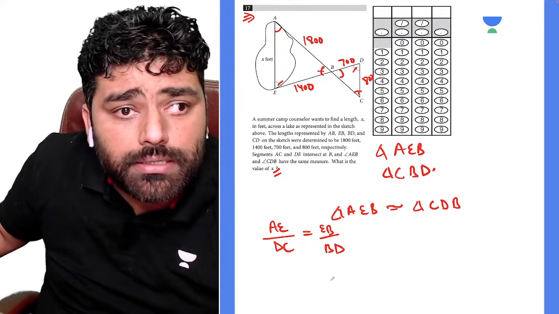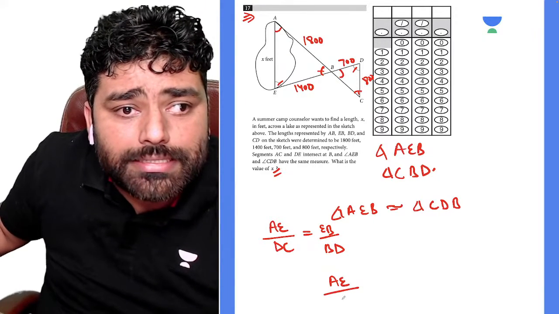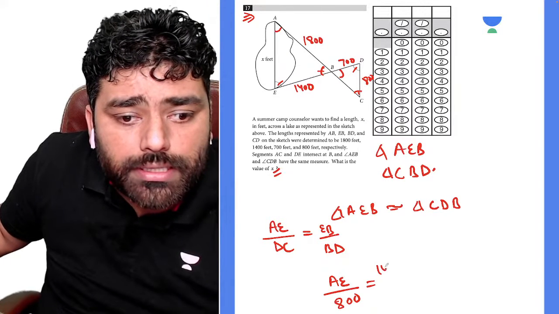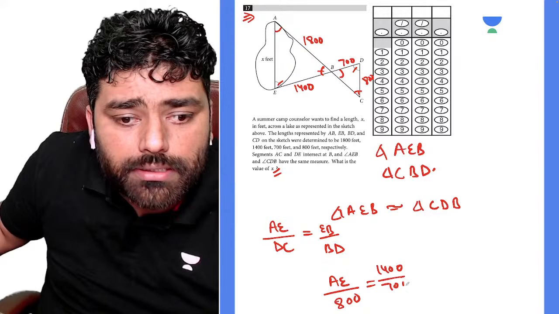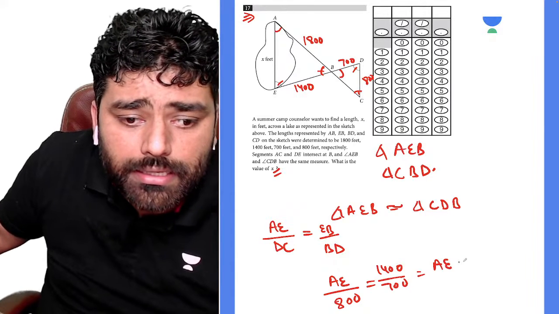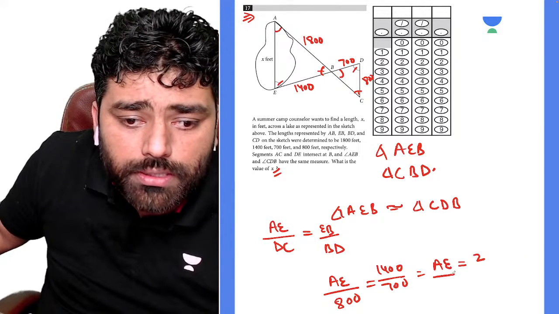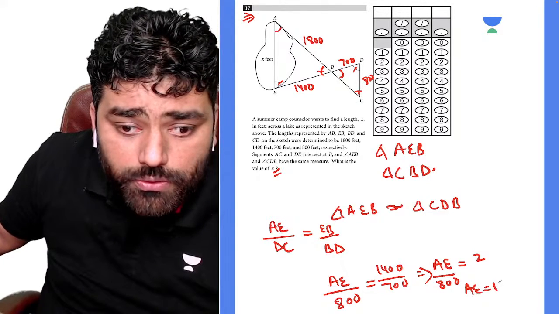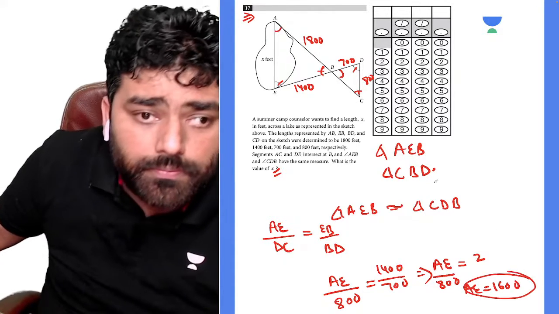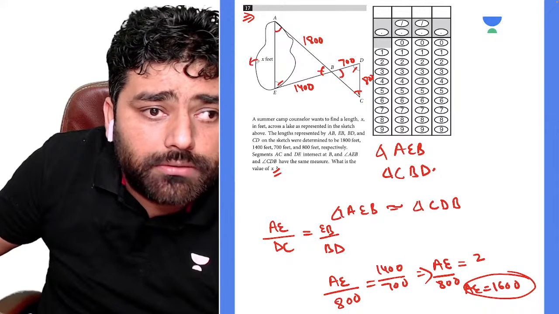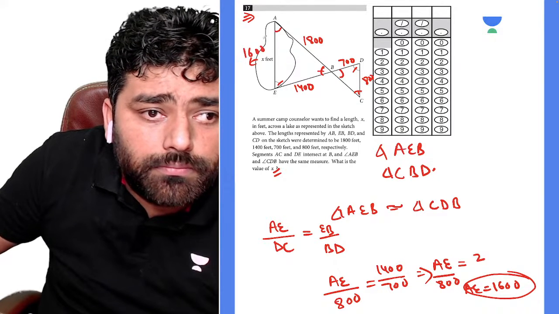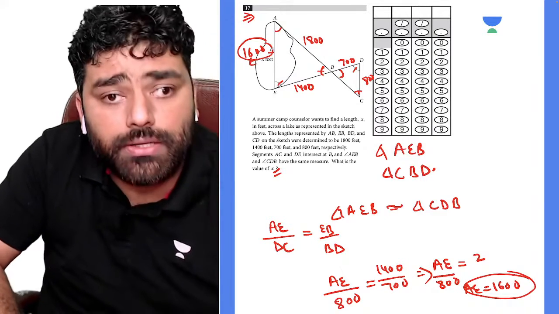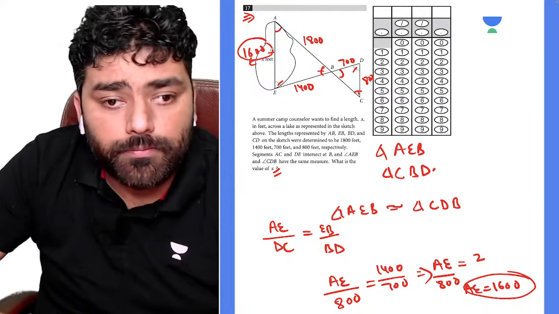Is there any doubt, guys? So AE you need to find. DC is equal to 800. EB is what? 1400 divided by 700. Correct, guys? So AE is equal to, this becomes 2, and multiplied by this 800. So AE is equal to 1600, guys, and that is equal to x. Is there any doubt, guys? You can just ask me quickly if there is anything.